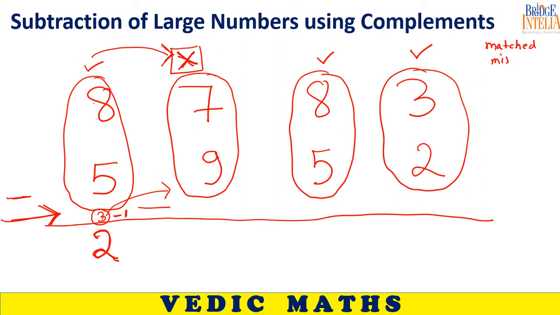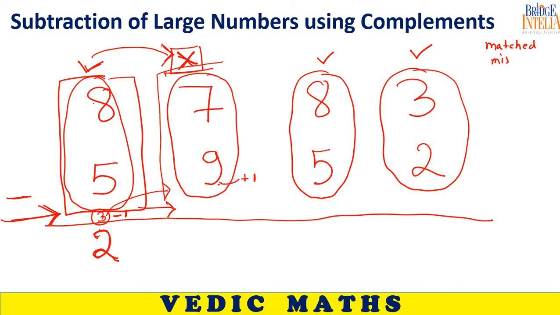Now you can move forward. Now focus your attention here. Now let's solve. There is no way in which we can minus 9 from 7. Then what do we do? Take the complement of 9. What is the complement of 9? What should you add to 9 to become equal to 10? What is the complement of 9? 1.